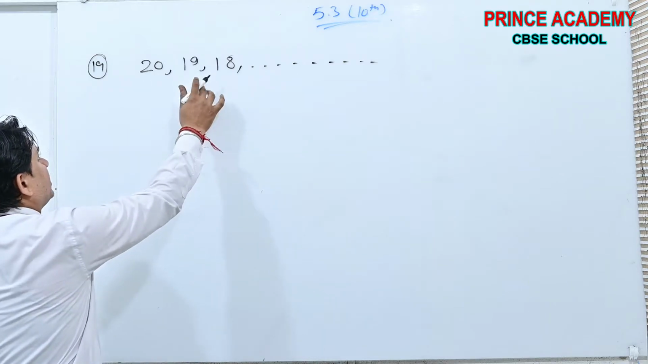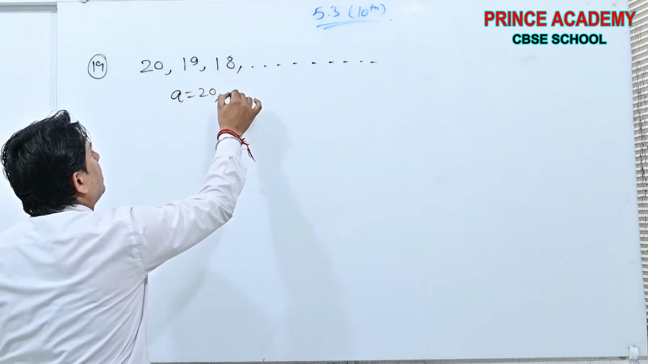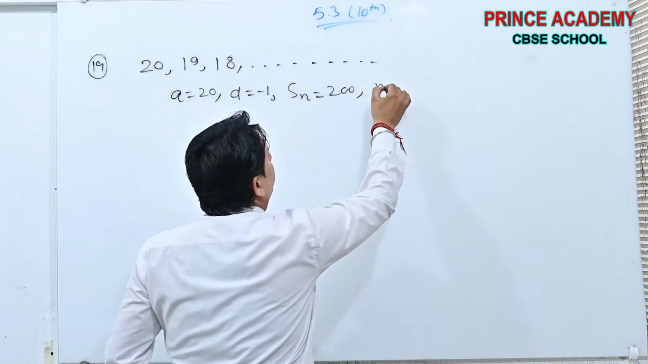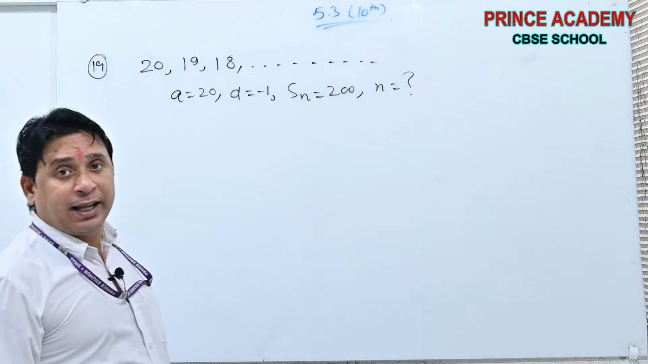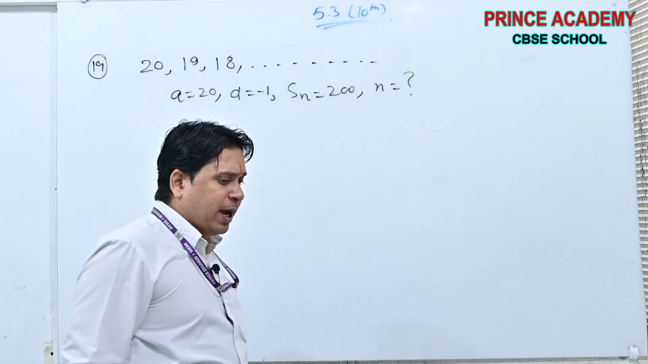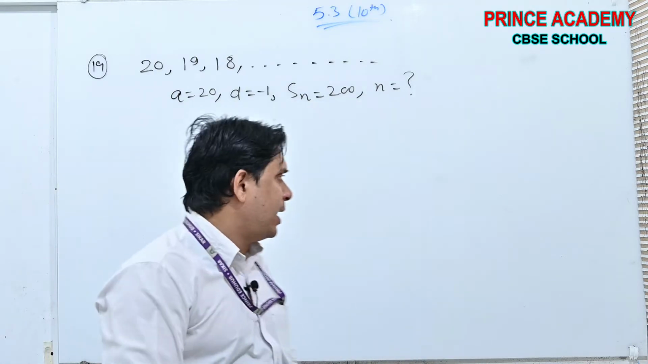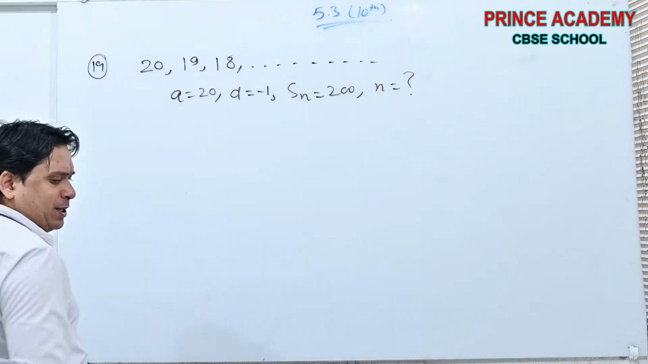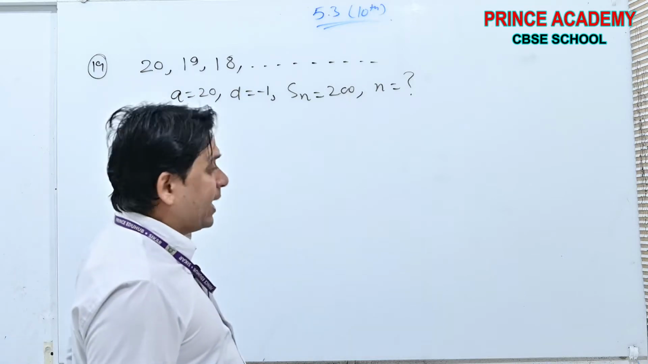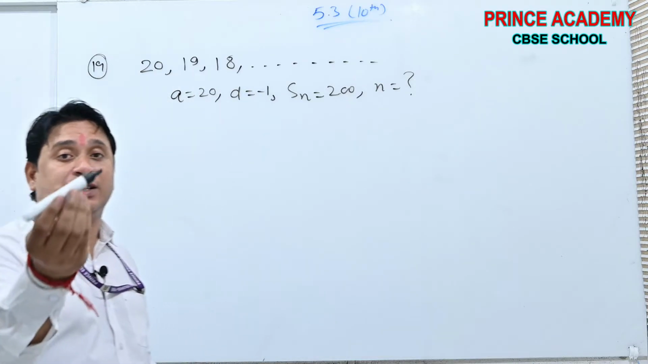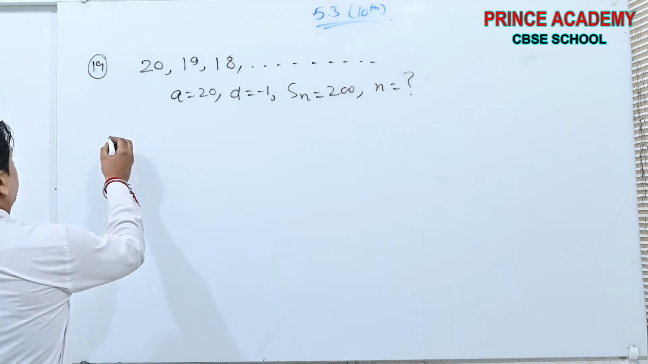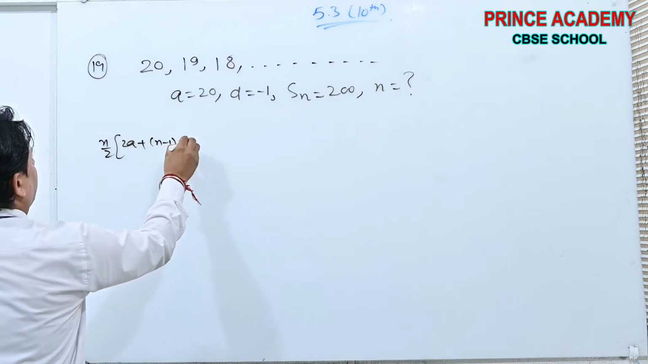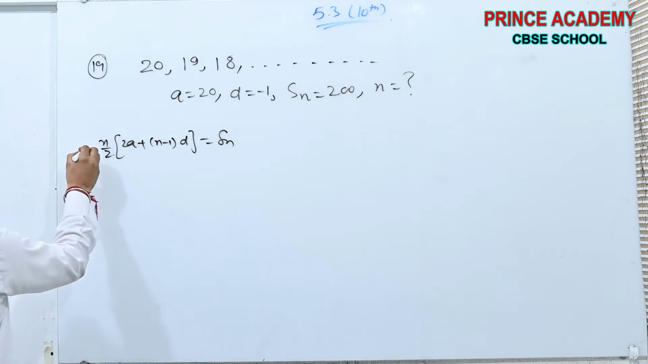See beta, this is forming an AP. A is 20, D is minus 1, Sn is 200. We have to find N, and then we have to find how many logs will be there in the top row. Simple question. First you find N, then I will make you understand the other step. See, N by 2 into (2A plus (N minus 1) D) is Sn, yes or no?